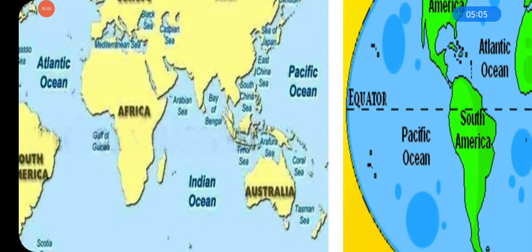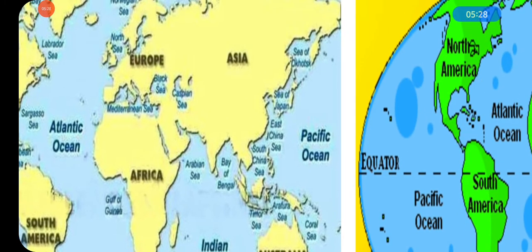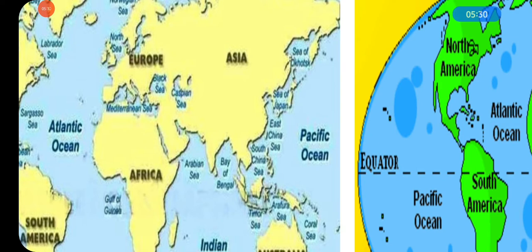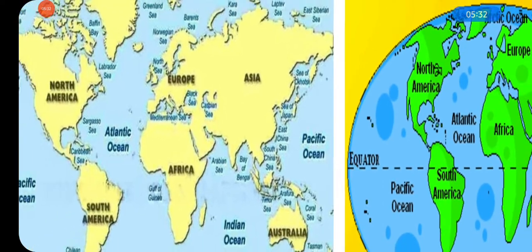You need to observe and answer, does India have any seas close to it? I can give you a clue that the Indian Ocean is near India. So can you answer, does India have any seas close to it? Which seas are closer to India, if India is located in the southern part of Asia?